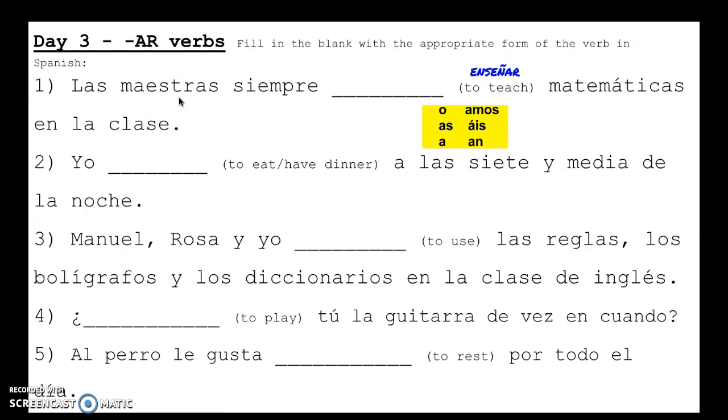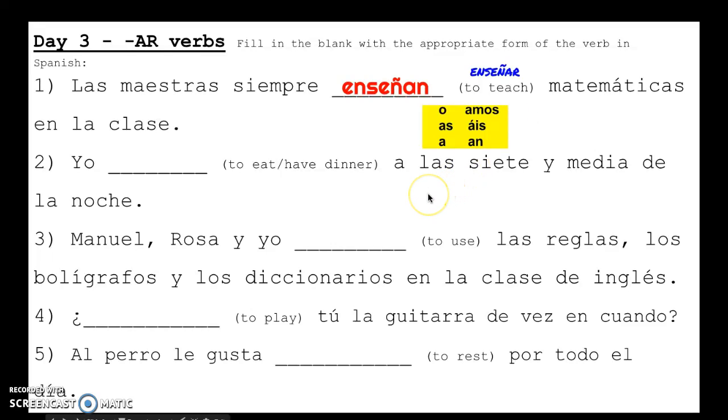Even if you didn't know what that word is, you can see that it's plural because it's las and ends with an S. And that's going to take the ellos/ellas form. So if we take off the AR ending here, add the AN, that will give us enseñan. Las maestras siempre enseñan matemáticas en la clase.